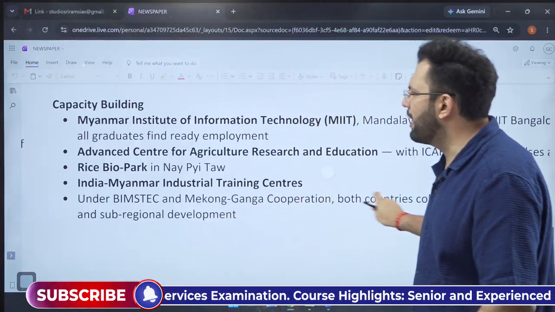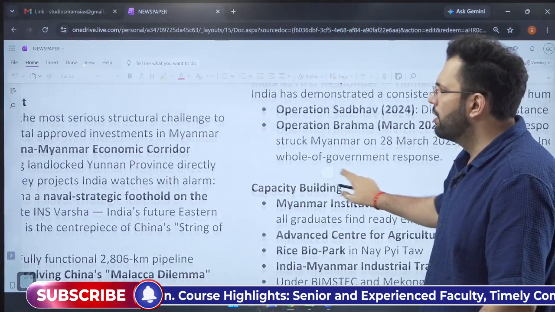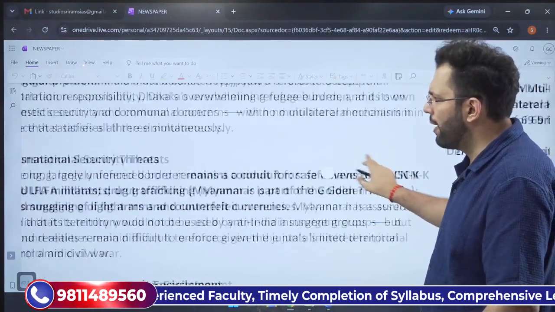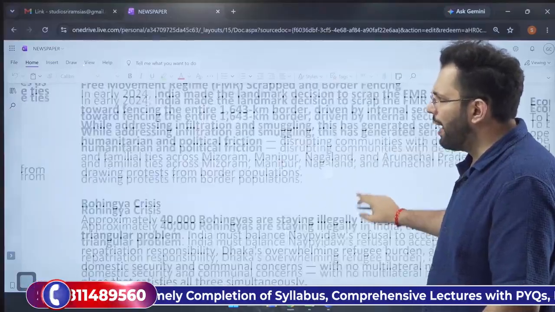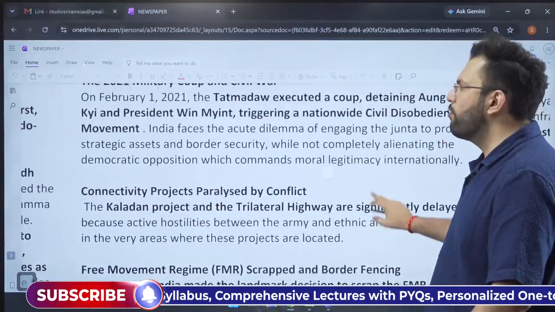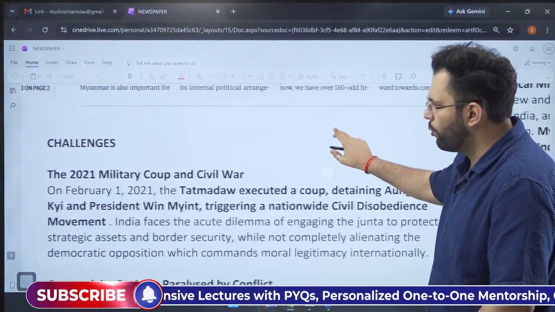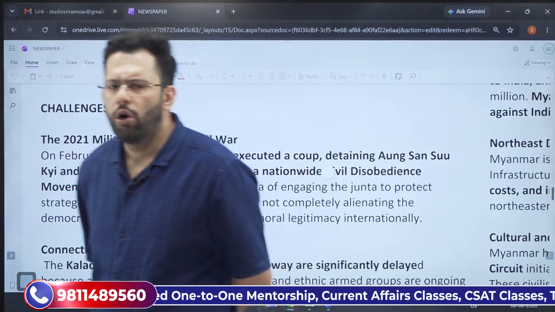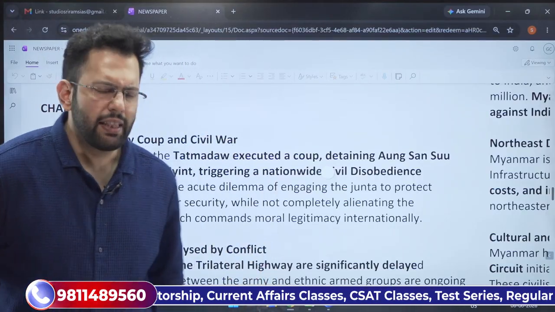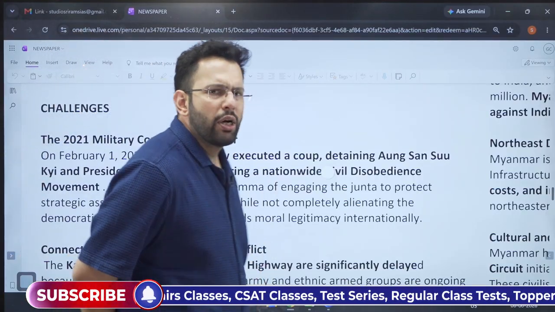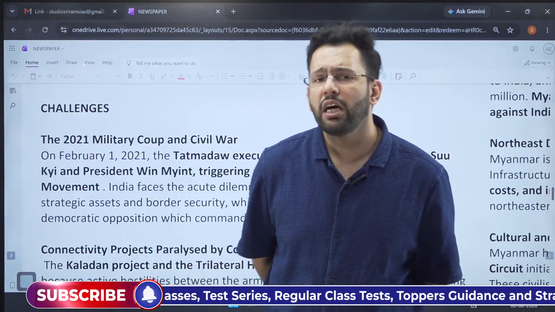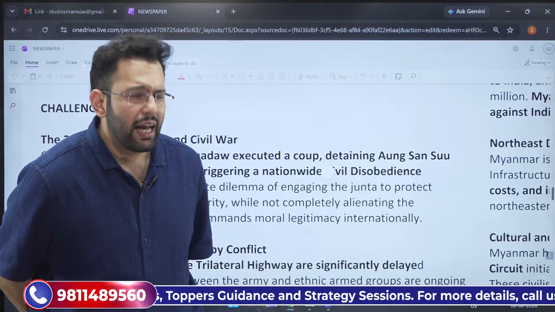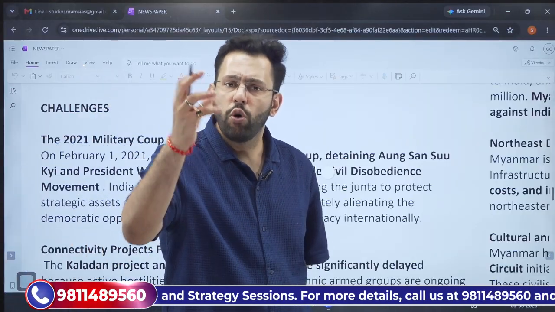But this does not mean that everything is good between India and Myanmar. There are also some problems or challenges that India and Myanmar face. Some issues are bilateral, some are due to the involvement of China, where China is trying to encircle India. The first major challenge that India saw was the takeover by the military junta regime, where the democratically established government of Aung San Suu Kyi was put under house arrest and removed. After that, Myanmar has faced global isolation.